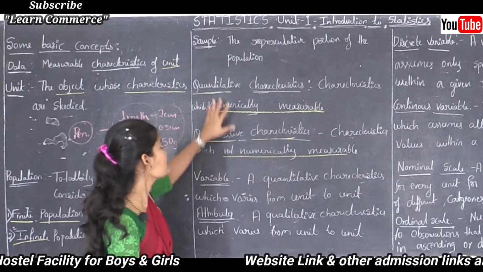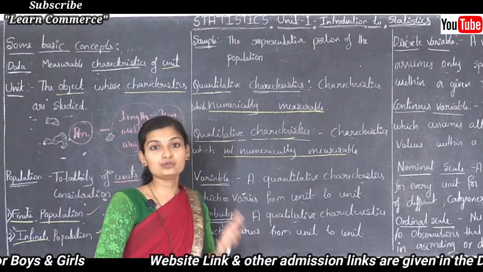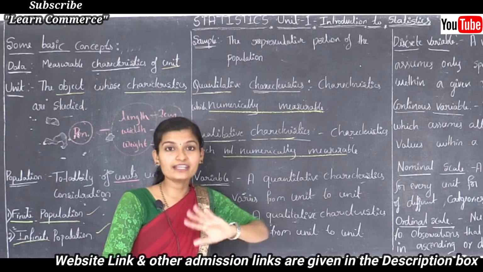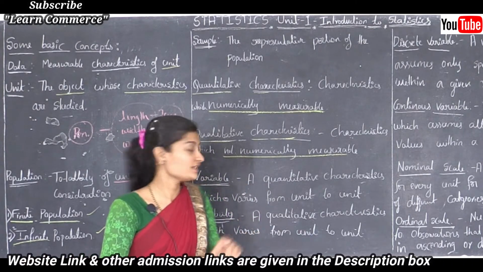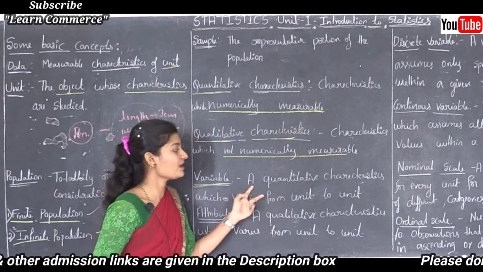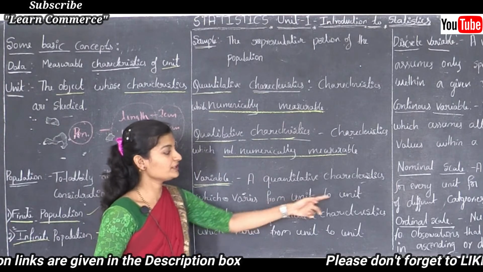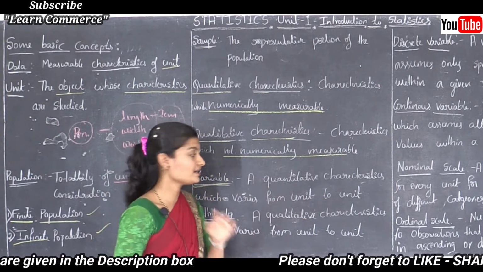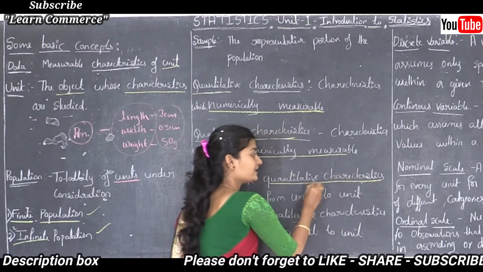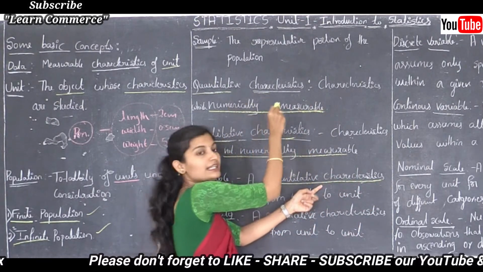Next, see, these quantitative characteristics vary from one unit to another unit. That variation is a variable. So a variable is a quantitative characteristic which varies from unit to unit. Quantitative characteristics are characteristics which are numerically measurable.